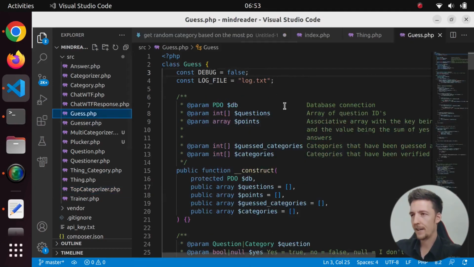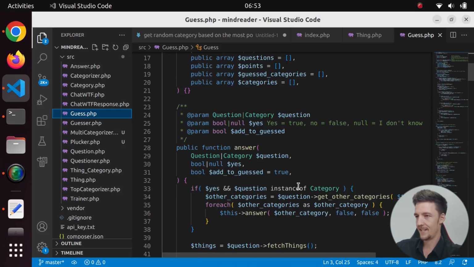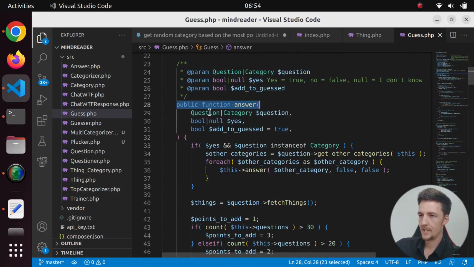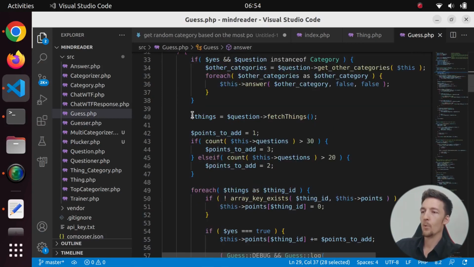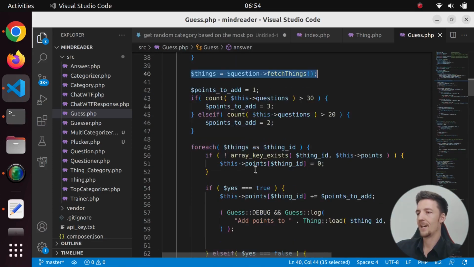Now, here is my final guess class, which I pretty much wrote from scratch after ChatGPT did it, because the code ChatGPT does is not that pretty. It's not formatted in the right way, but the basic idea is still the same. So when we set an answer, we set an answer to either a category or a question. And then if it's a category, we go through all the other categories and we answer no to those categories. And then we go through the things that are related to that question or category, and then we add points.